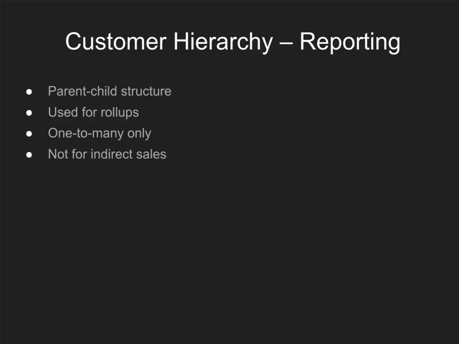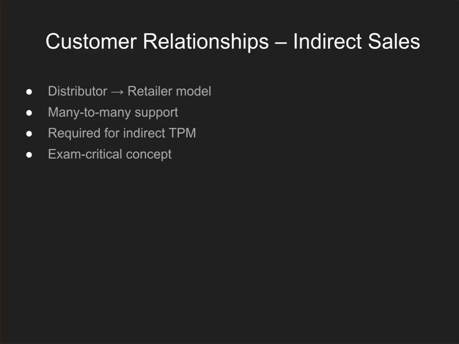Let's talk about customer hierarchy, when to use. Okay, customer hierarchy is used for reporting and aggregation. It is a strict parent-child structure. It supports one-to-many relationship. Customer hierarchy should never be used in indirect sales. Okay, let's talk about what is indirect sales. Customer relationships are used for distributors, like distributors selling to retailer models, and they support many-to-many relationship. They allow TPM to track the promotion when the manufacturer does not sell directly. This is both real-world and necessary, and a high-weight certification topic.